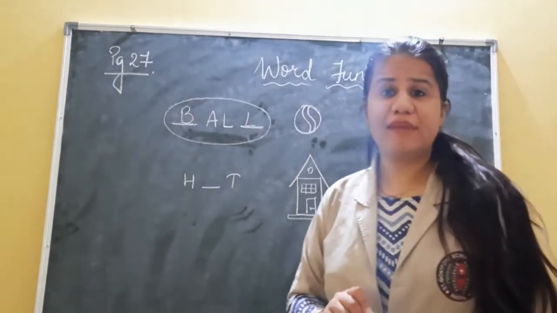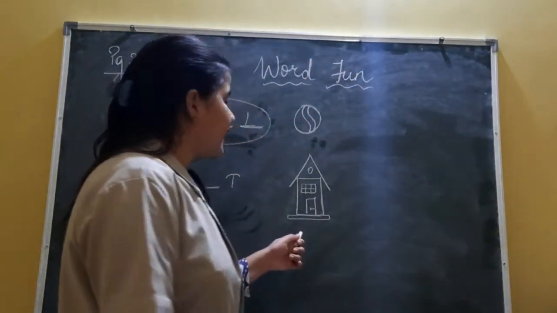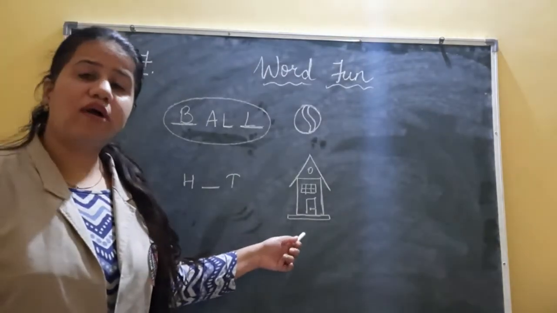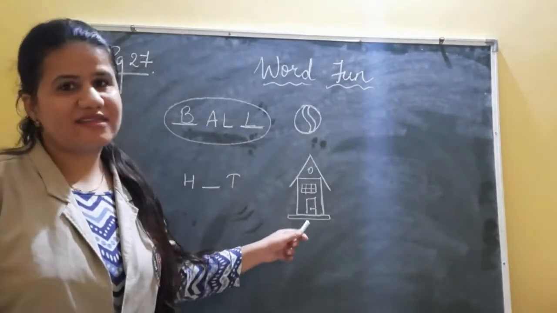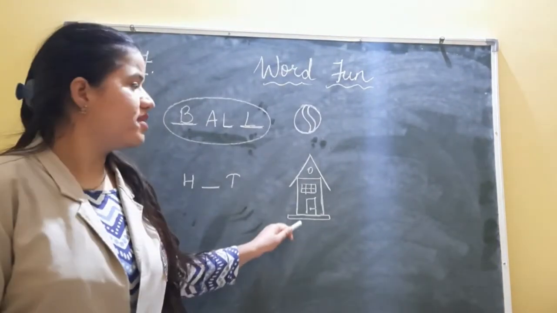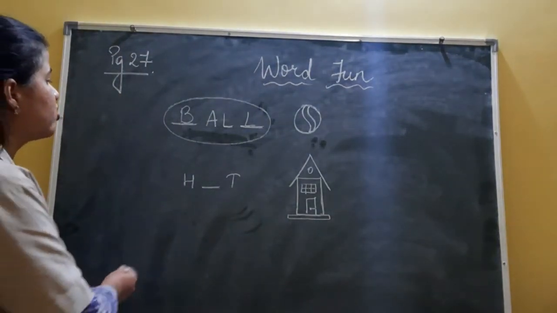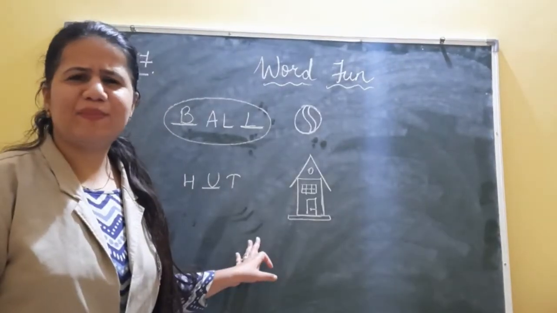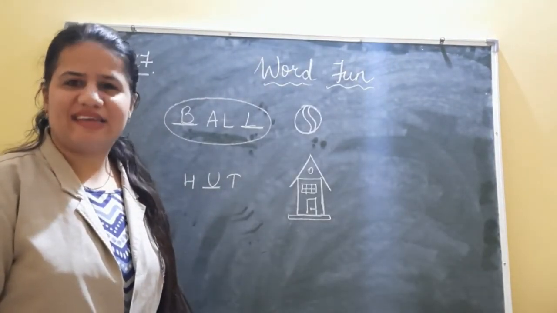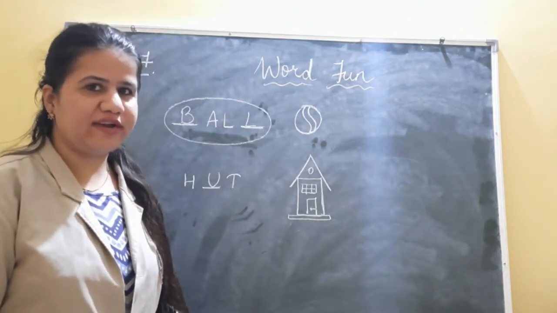Got it? Similarly, the second picture. Can you see this picture? What is this, kids? Yes, this is a hut. So, the spelling of hut is H-U-T. H-U-T. Isn't it simple and very easy? Yes, I hope you all enjoyed it.